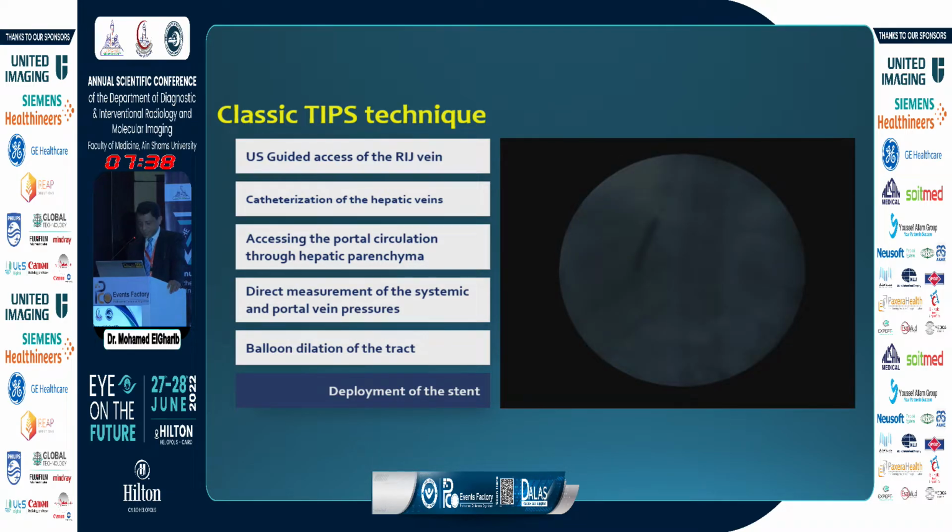And then we dilate the stent by 10 millimeter balloon and finalize the procedure. And at the end of the procedure, you can measure again the pressure gradient between the portal vein and the IVC to confirm the reduction in the gradient.